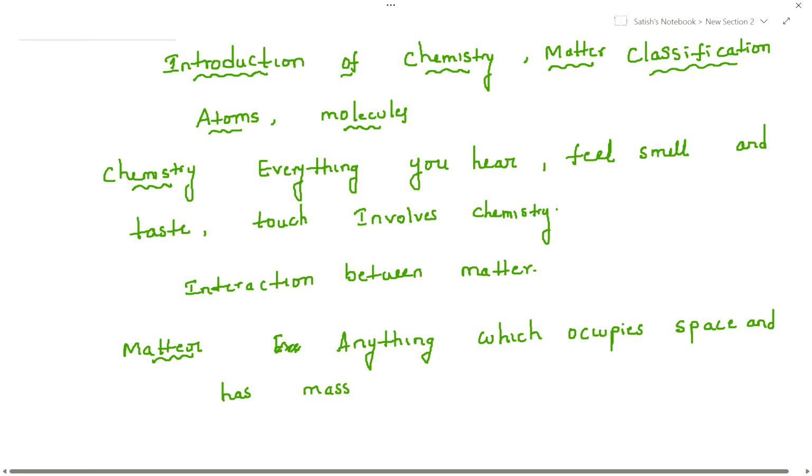That's why I said you and me, everything is matter. Which is occupying space and has mass, everything is matter.